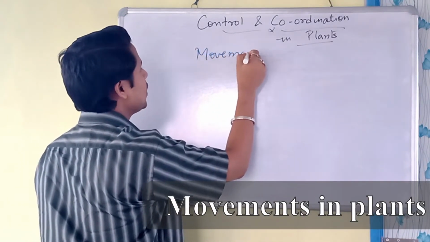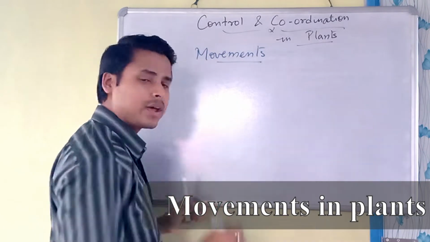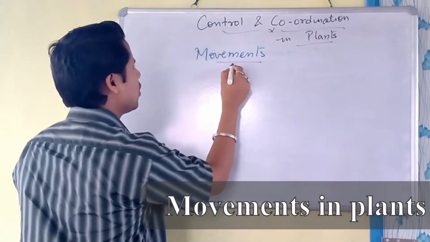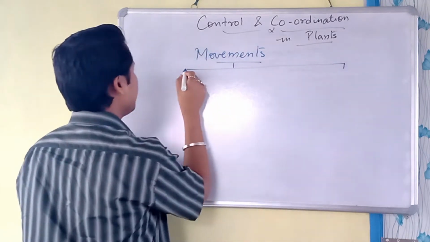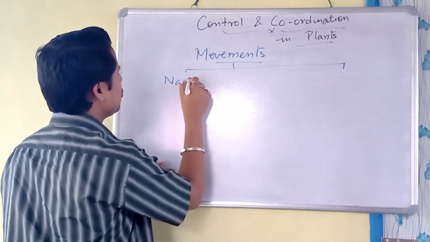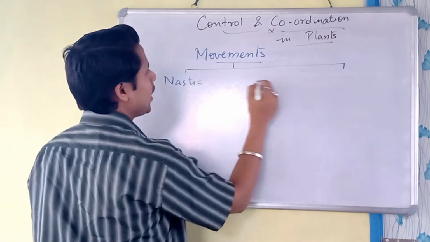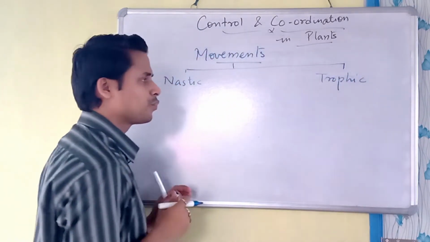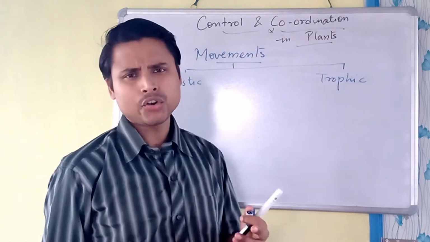When we talk about these movements, they are classified into two categories. One we call Nastic movement, and another we call Trophic movement. So, Nastic movement and Trophic movement.